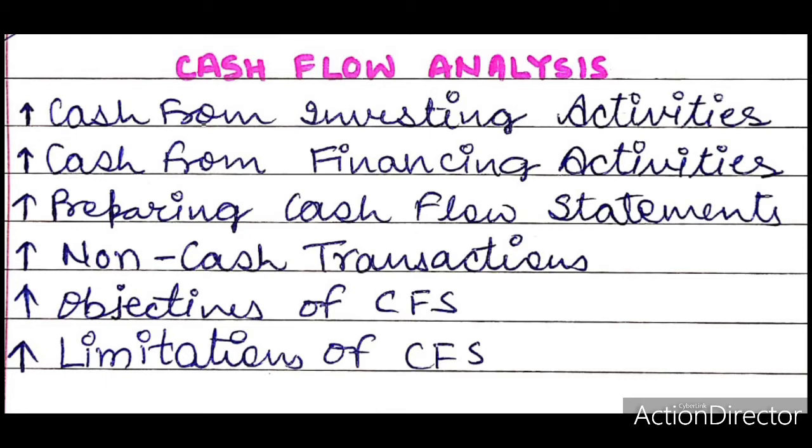According to AS 3, the objective of cash flow statement is to provide information about the cash flows of an enterprise to the users of financial statements, with a basis to assess the ability of the enterprise to generate cash and cash equivalents and the needs of the enterprise to utilize those cash flows, so that they may know about the historical changes in cash and cash equivalents.